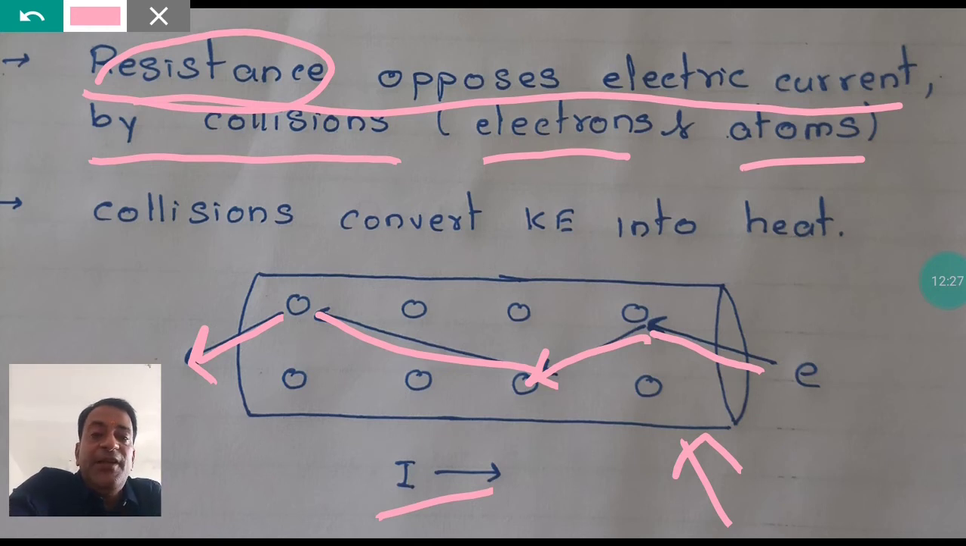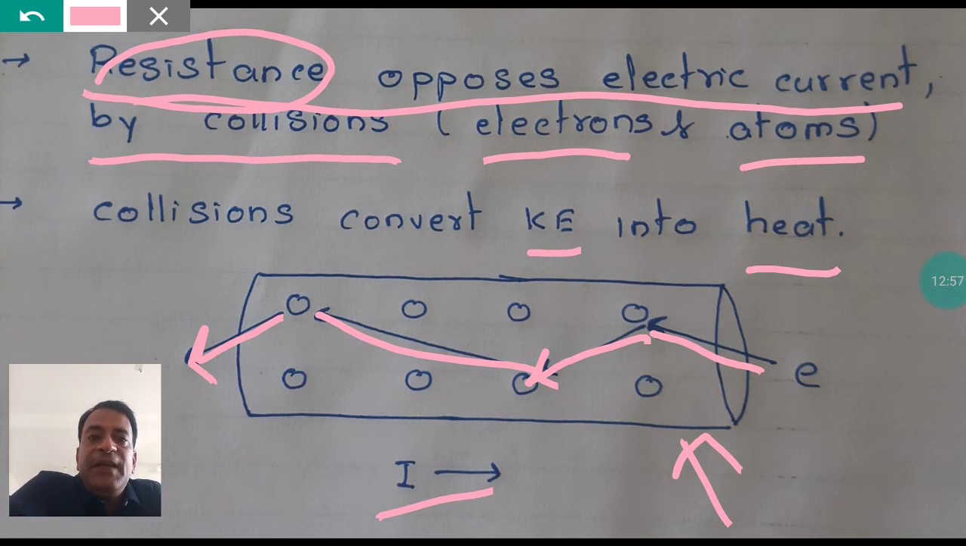There is one more thing happening in these collisions. If you start clapping your hands very fast, what will happen? Your hands will get heated. Why do they get heated? Because in every collision, all types of energies are converted into heat energy. So when electrons are colliding with the atoms, their kinetic energy is converted into heat.